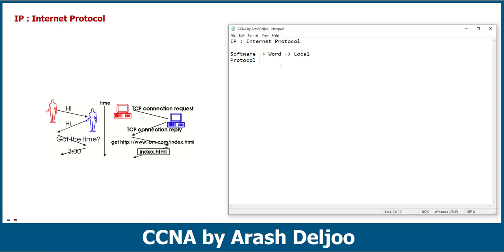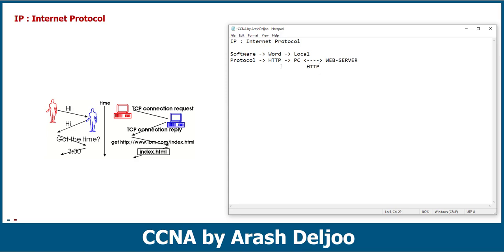But when you say we have a protocol, for example IP or HTTP, this means that we have a program that is working between two or more systems, for example between a PC and a web server. You know that we are using HTTP for sending and receiving the web page. We use HTTP between the PC and the web server for transferring the web page.